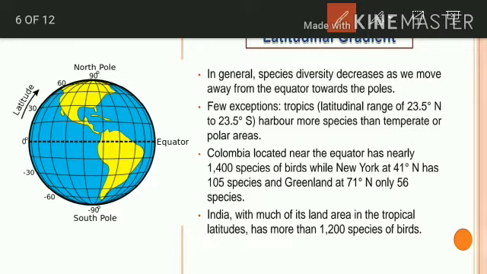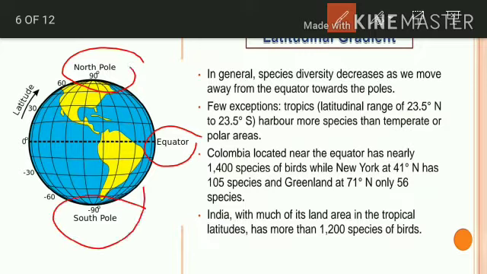You know the globe or earth, right? In your 10th standard you have learned about geography, I hope so. If you are remembering, you can see here the earth globe consists of the equator. The center line is the equator, and you can see the north pole as well as the south pole.